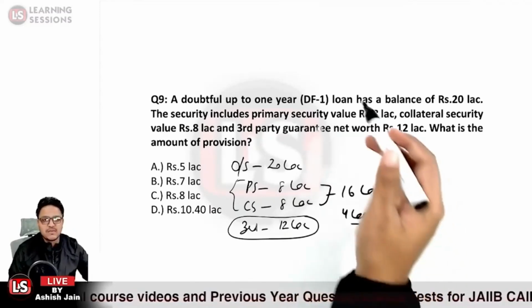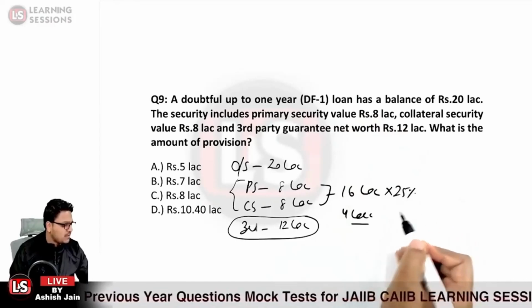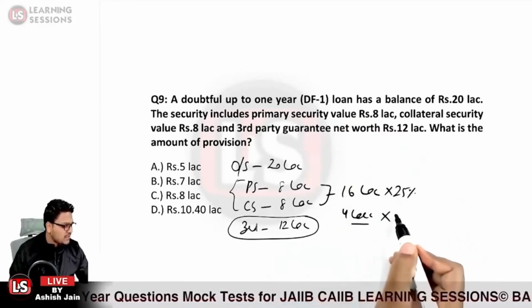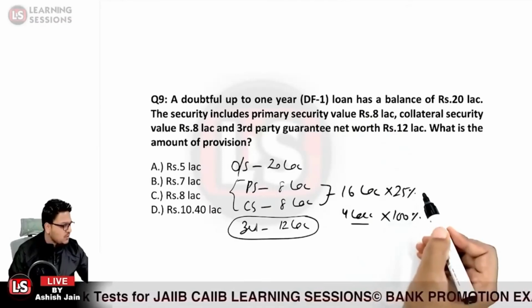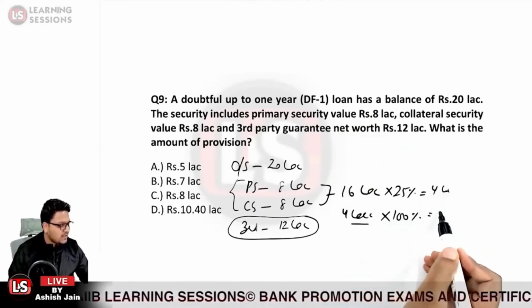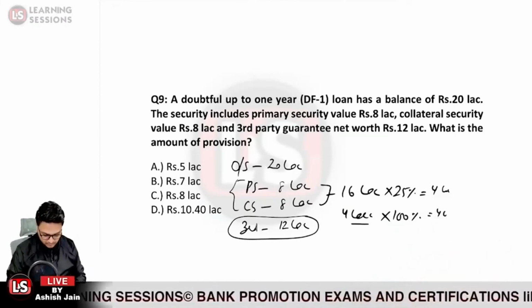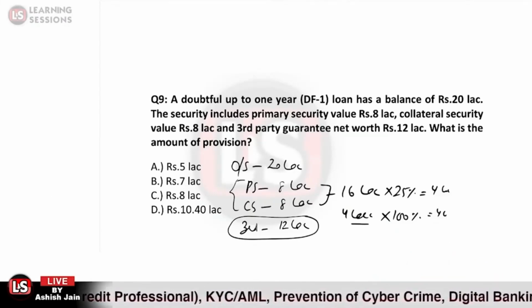And further, the loan is classified under DF1, so the provision is to be created at 25% for the secured part, and for the unsecured part it is to be created at 100%. So 25% of 16 lakh is equal to 4 lakh rupees, and 100% of 4 lakh is equal to 4 lakh rupees. So option C over here is the right answer.